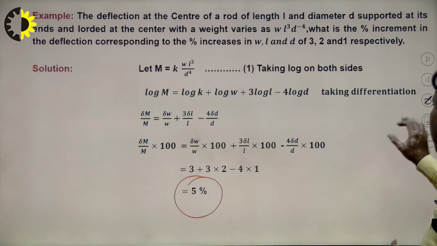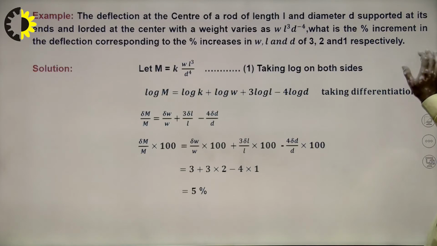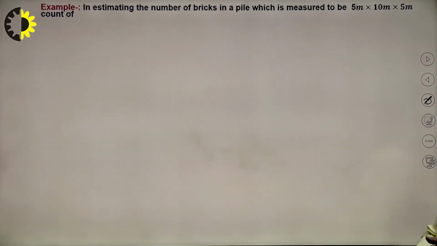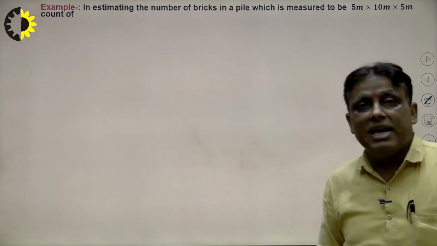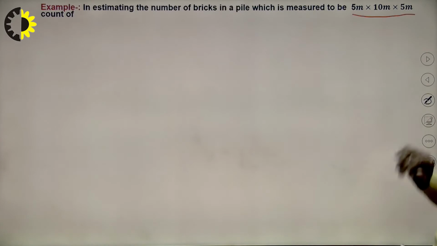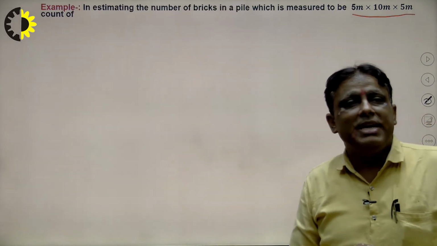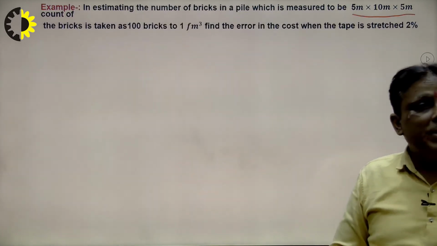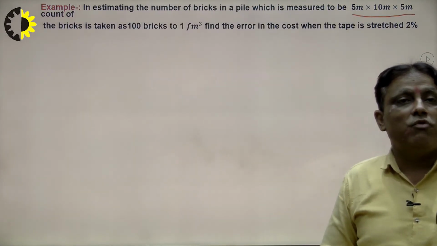In this way we can find the result of our practical approach as well as our laboratory testing. Now another problem: the estimation of the number of bricks, where the pile of bricks measures 5 by 10 by 5, counted in the estimation. The bricks are taken as 100 bricks per cubic meter.